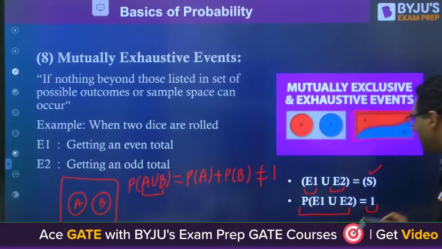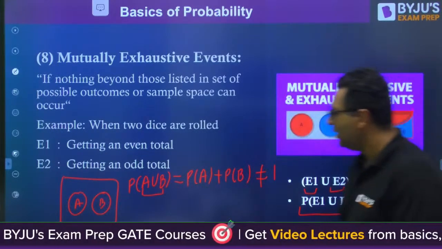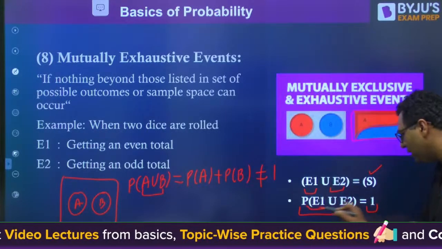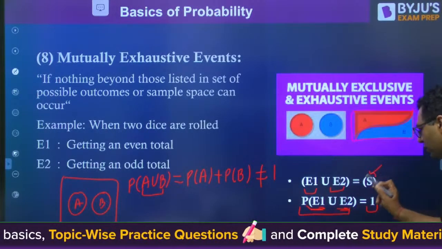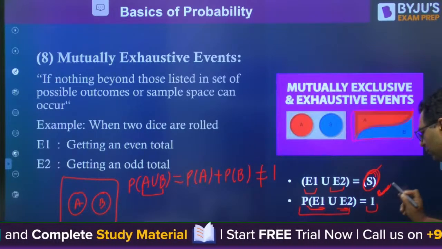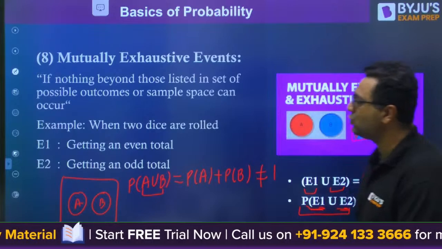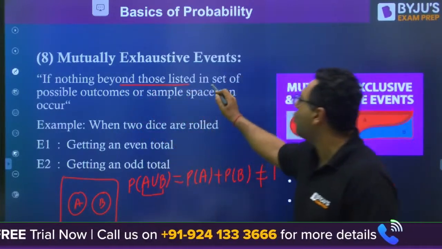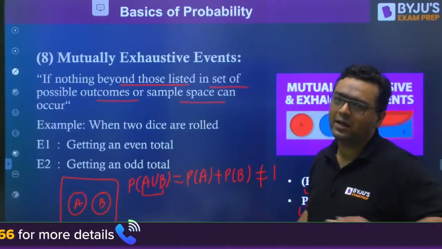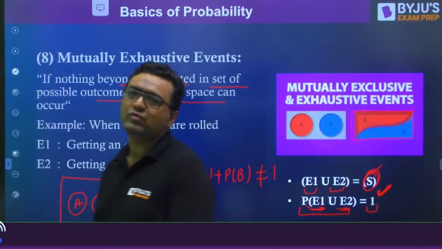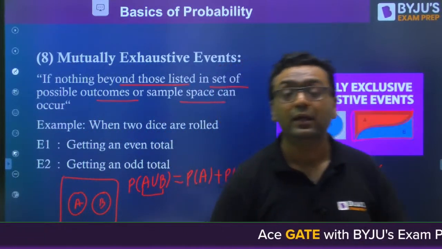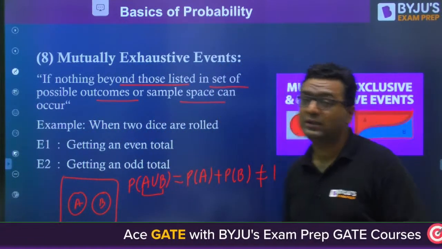But when we are talking about mutually exhaustive, then my dear, you can see A union B, or E1 union E2, is going to cover the entire sample space. So you can get the probability equal to 1. So this is mutually exhaustive. If nothing beyond those listed in the set of possible outcomes or sample space can occur, if we don't have any other choice rather than the two events to occur, it is said to be mutually exhaustive.